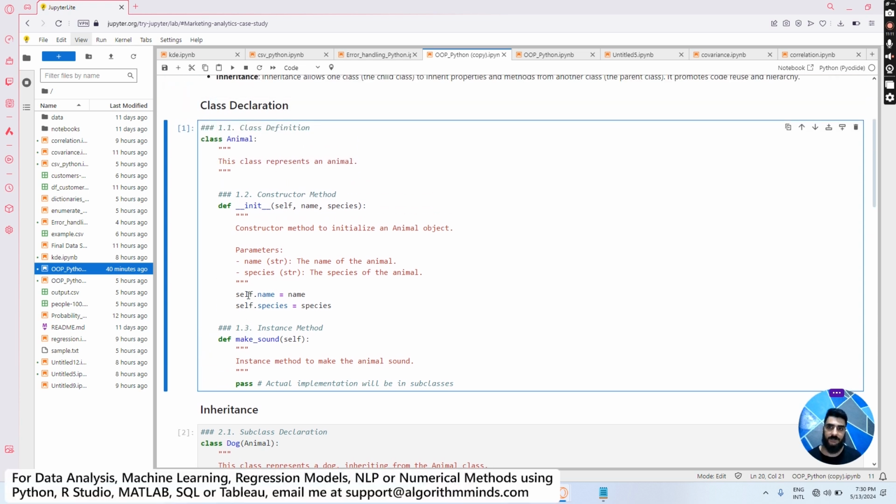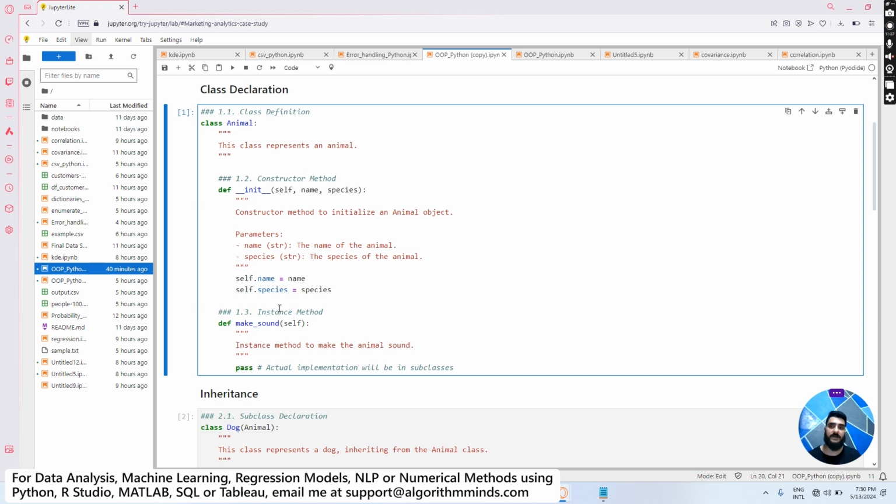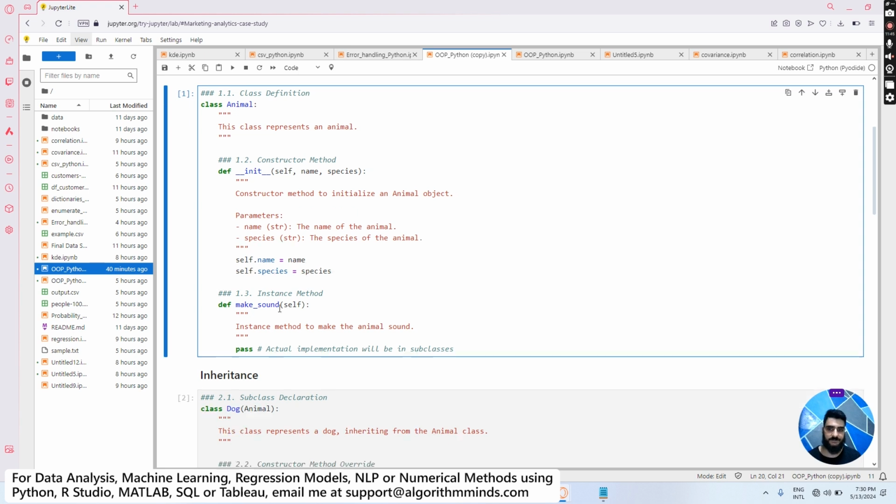So this was the basic concept here: we have a class that is a blueprint, and using that class you can create an object, and that object is created by initializing those instances of the class or object, and those attributes, which in our case are name and species. Then we also have instance methods, which are the functions that we inherit when we create some subclass from the main class.